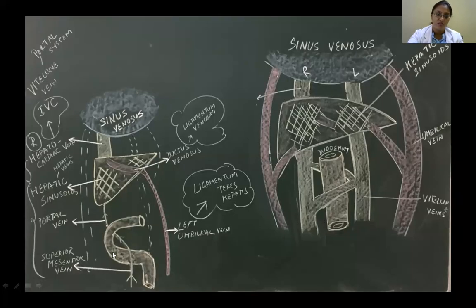Okay, so this is it. The gut tube, and this is the portal vein. Only this will remain. And here, the splenic vein will come and join. So this will become your superior mesenteric vein, and this will become the splenic vein when it joins here. Then the portal vein, and it is going towards the liver.